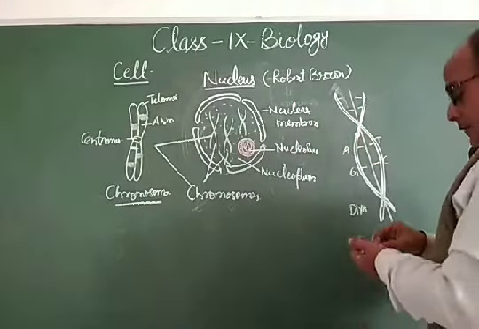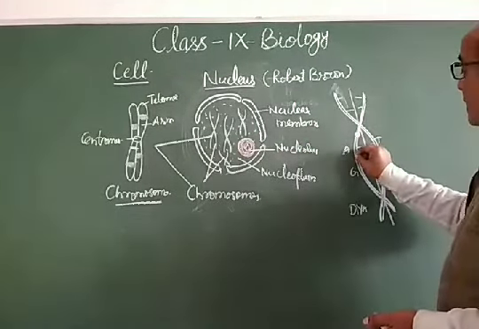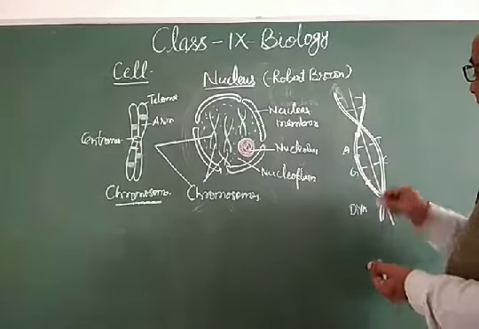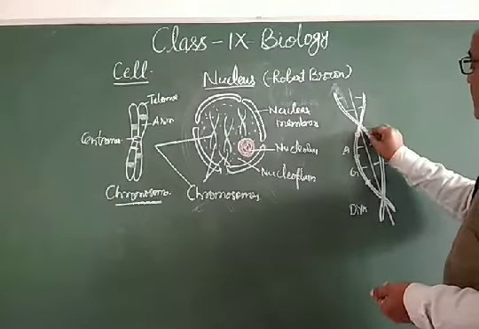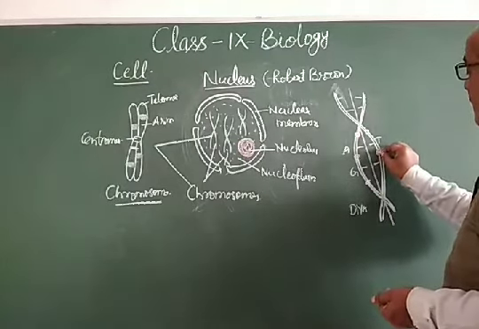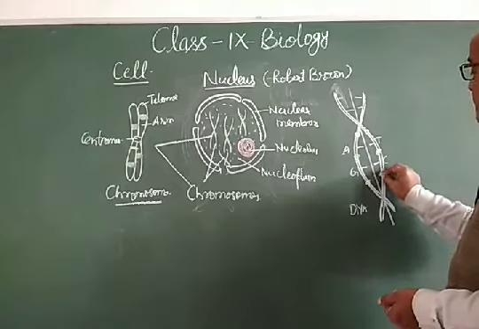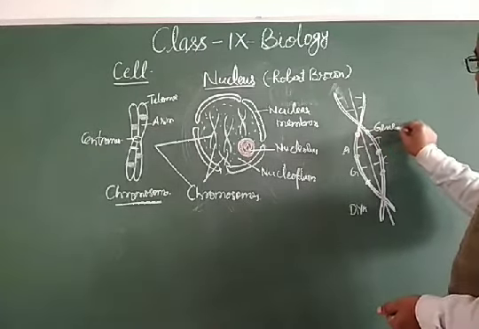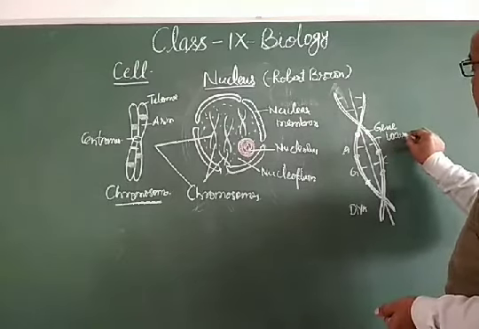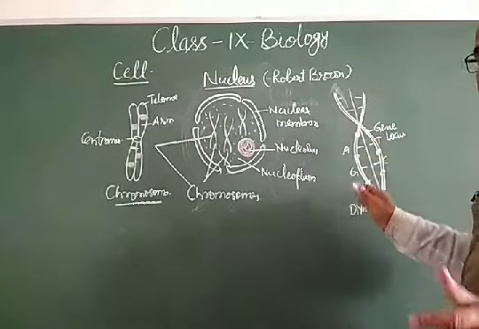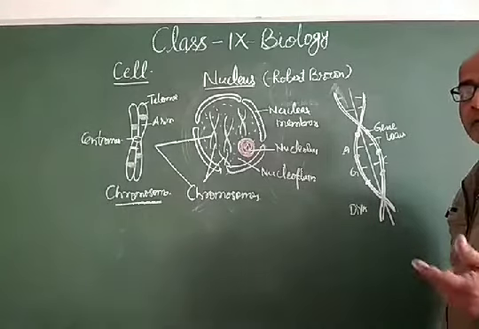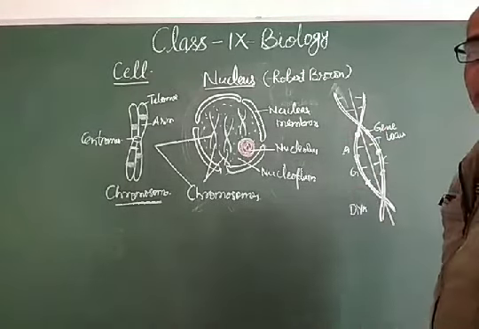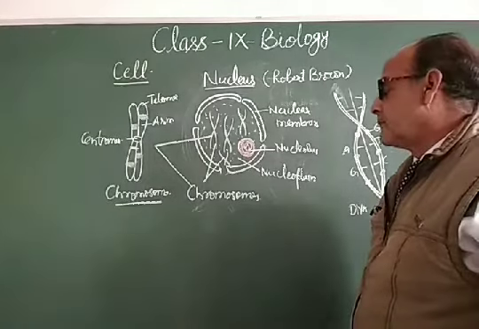Protein A, protein B, and other kinds of proteins are there like this, and they will be situated at specific locus or loci, which is called genes. So this is the gene locus. A gene situated at a particular area is called a locus or gene locus, and these genes are responsible for carrying the character from parents to the offspring.